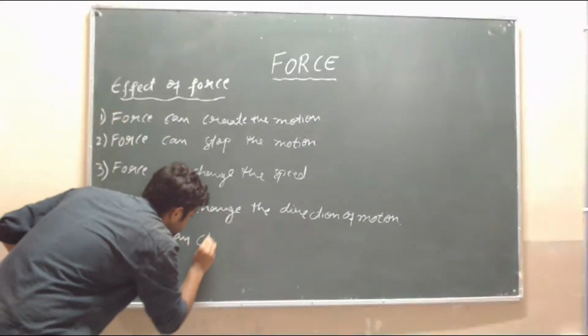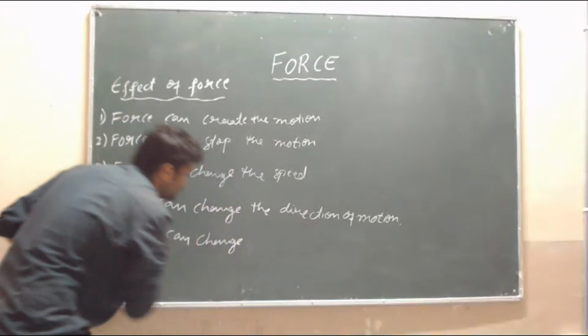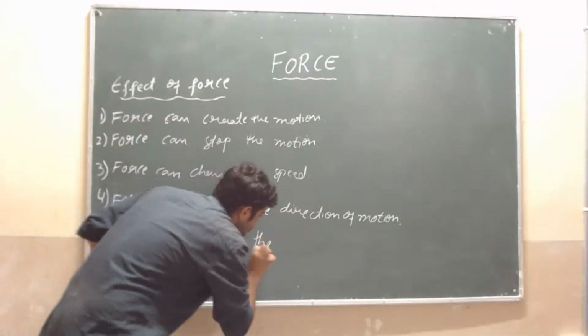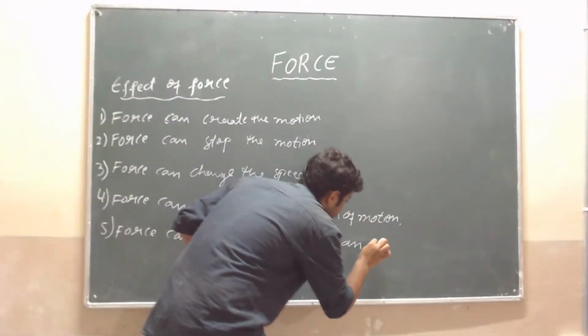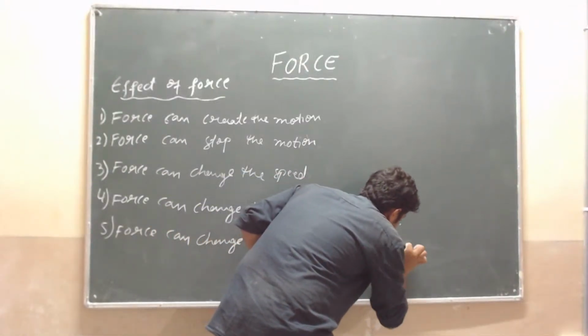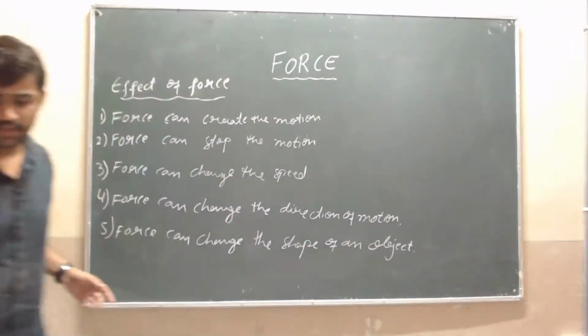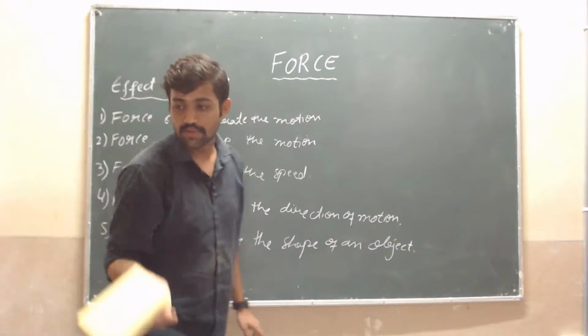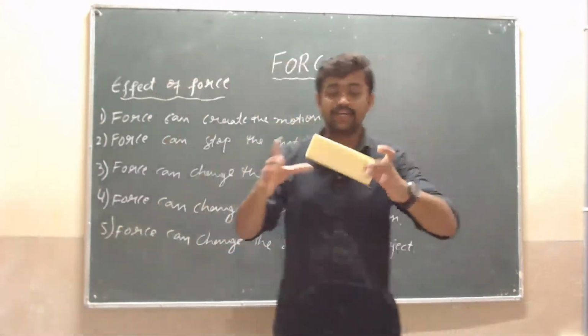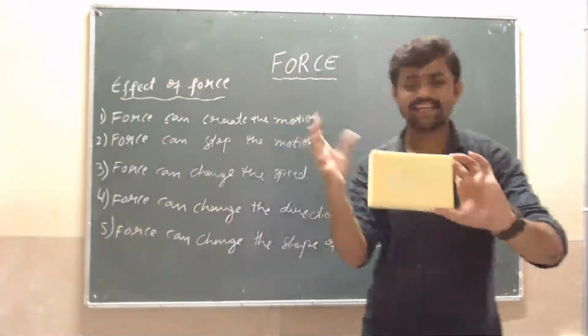Force can change the shape of an object. How, sir? Suppose an object has a rectangular shape.